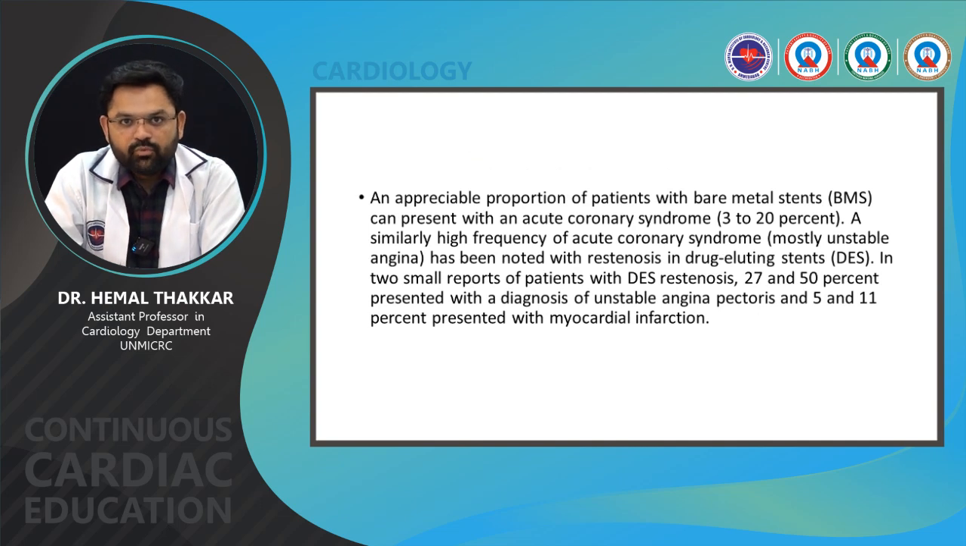An appreciable proportion of patients with bare metal stent, 3 to 20%, can present with an ACS. A similarly high frequency of ACS, mostly unstable angina, has been noted with restenosis in drug-eluting stent. In 2 small reports of patients with DES restenosis, 27 and 50% presented with the diagnosis of unstable angina, and 5 and 11% presented with MI. So it more commonly presents as unstable angina rather than MI.